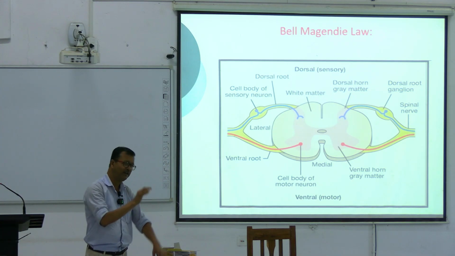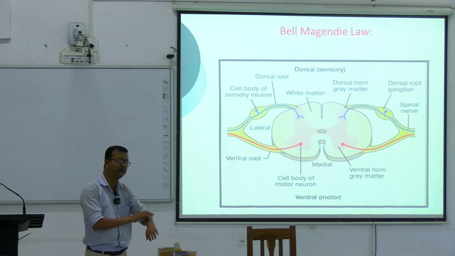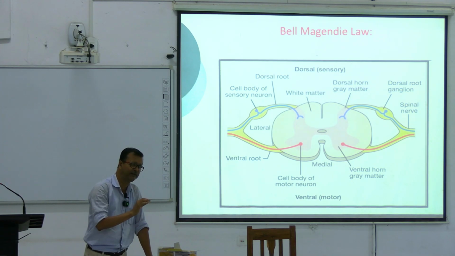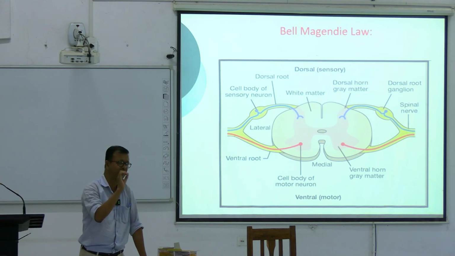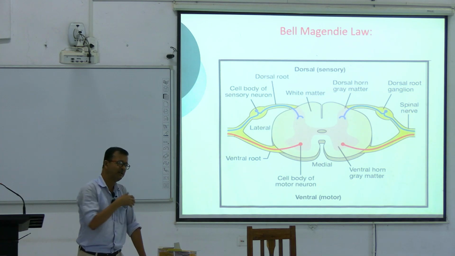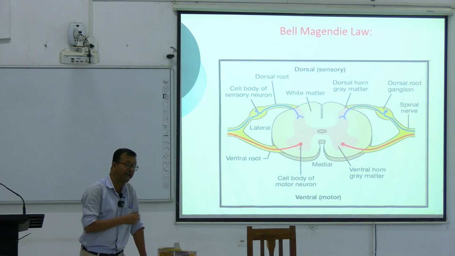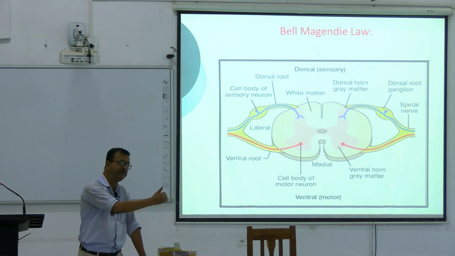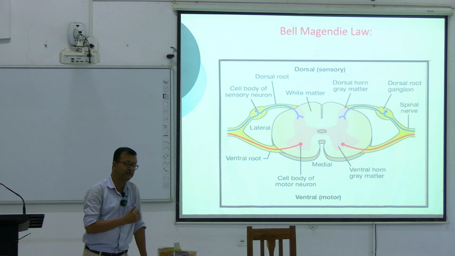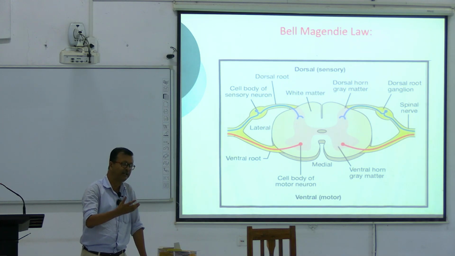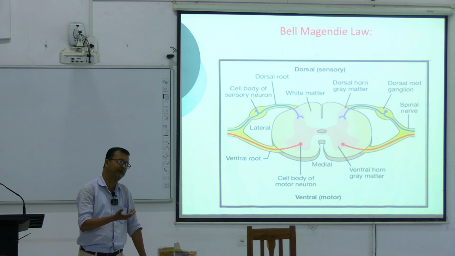So pricking a part of the body with a pin gives a sharp pain. That is carried through A delta fibers. And visceral pain is carried through C fibers. C means non-myelinated, and you know that myelinated fibers are 100 times faster than non-myelinated, right?